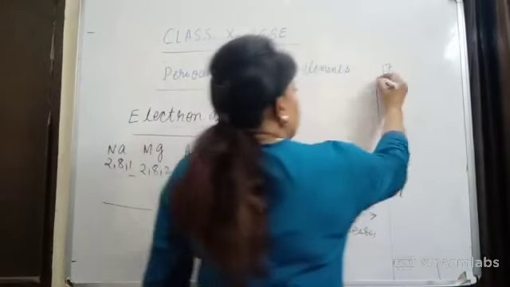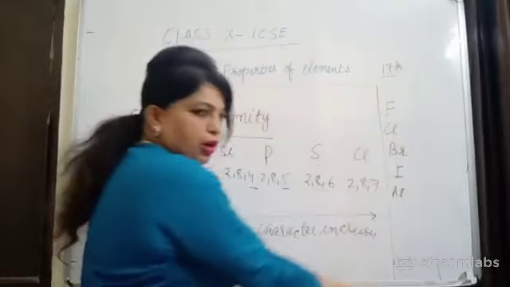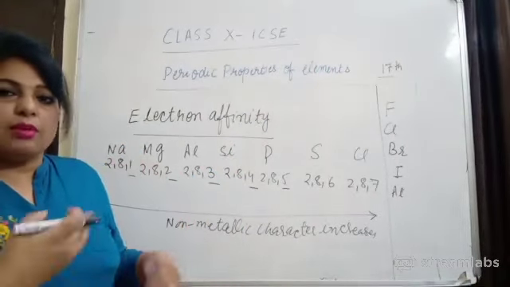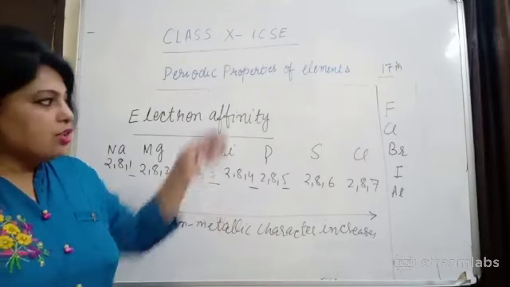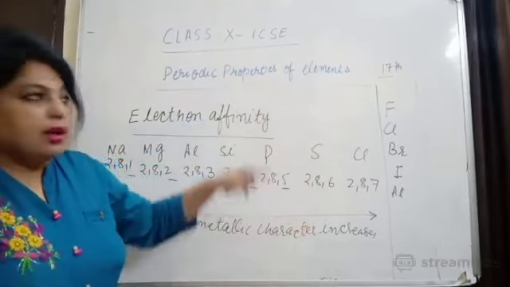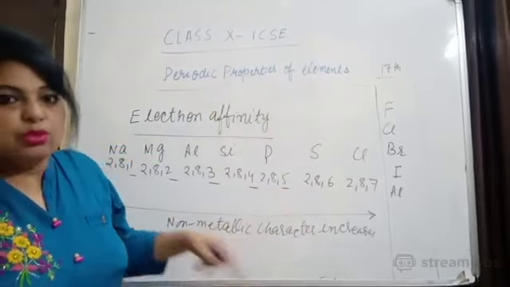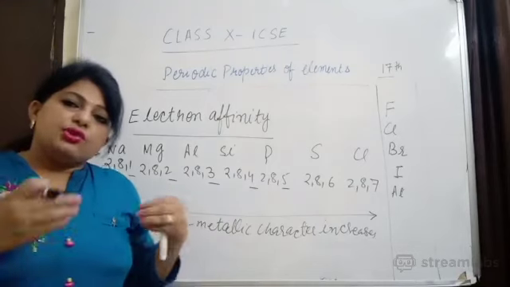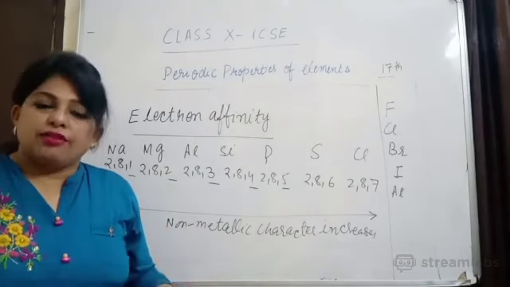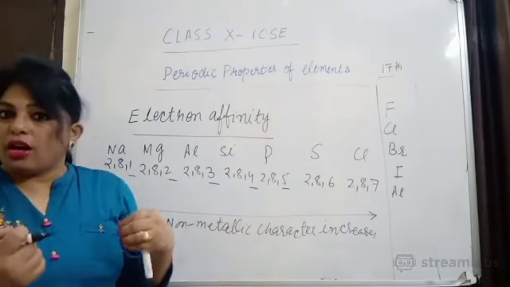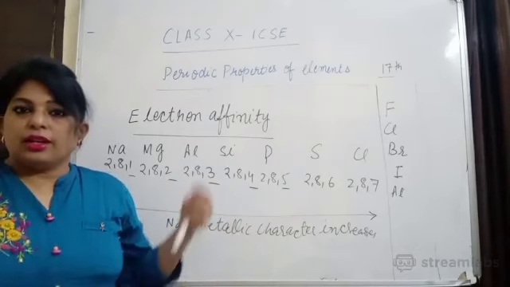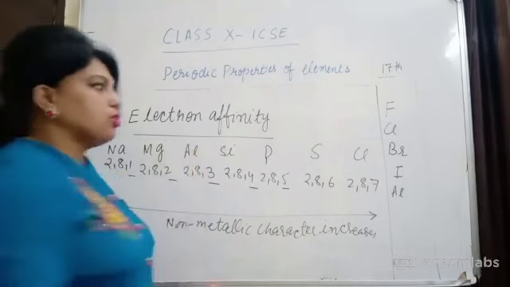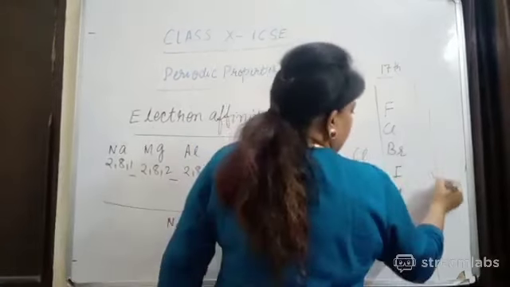Now what will happen when you move from top to bottom? Everybody knows that atomic size will increase because the number of shells is adding up. So as a result, atomic size increases. Then in that case, nuclear charge will no longer be effective. So the tendency to gain electrons decreases, right? So electron affinity decreases. Down a group, electron affinity decreases.